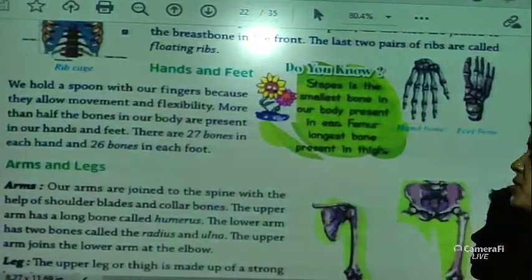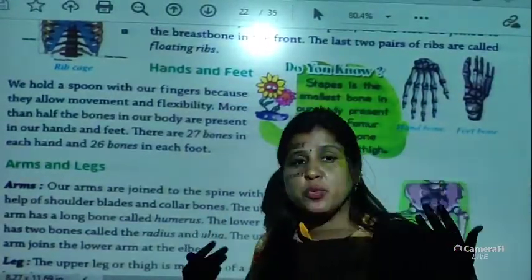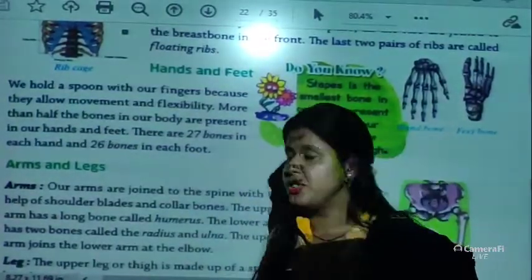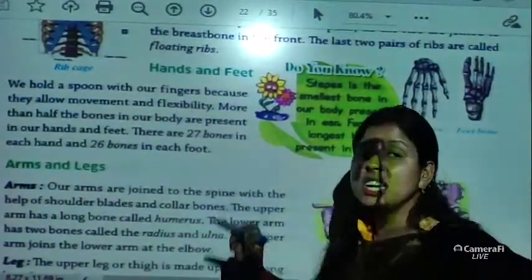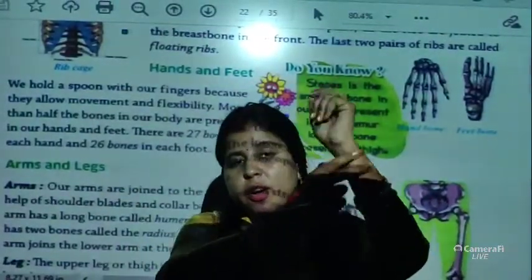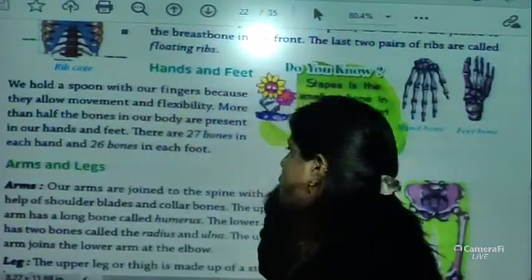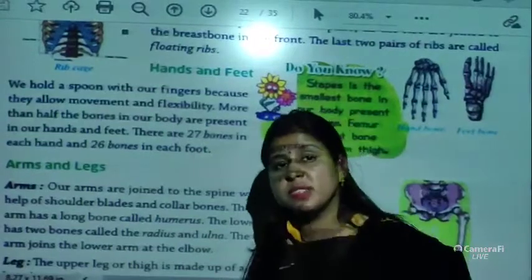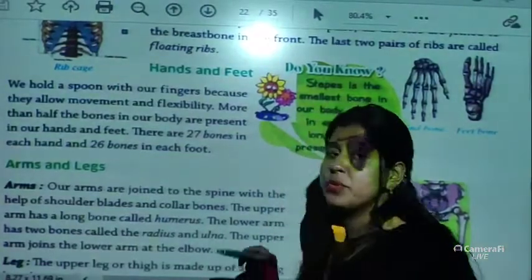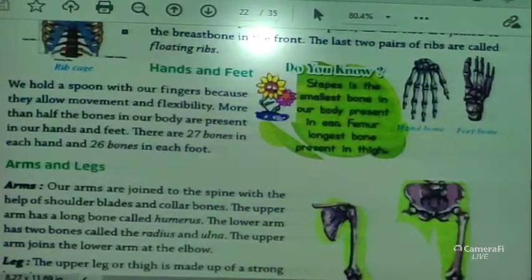More than half of the bones in our body are present in our hands and feet. We have 206 bones, and more than half are in our hands and feet. There are 27 bones in each hand, from here to here. 27 in each means 54 in both. In our foot there are 26 bones in each, in one leg. So for both feet you have 52 bones, 54 in hands and 52 in feet, not legs.